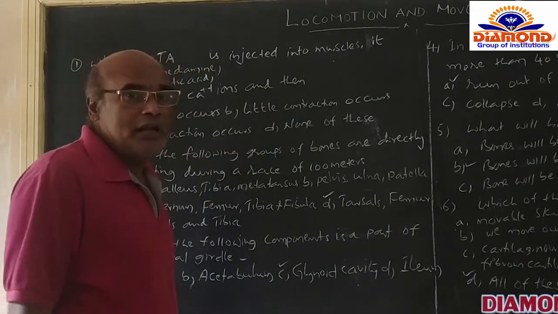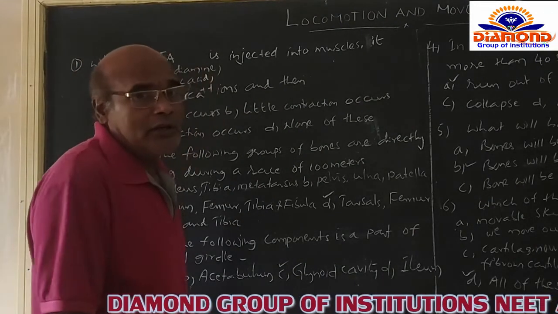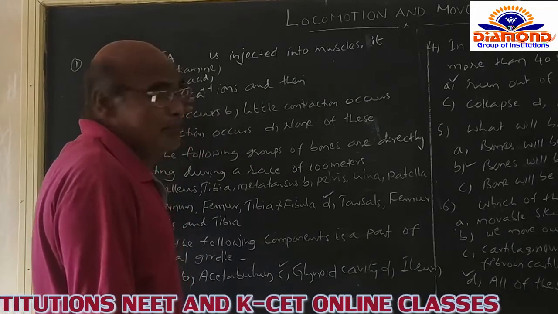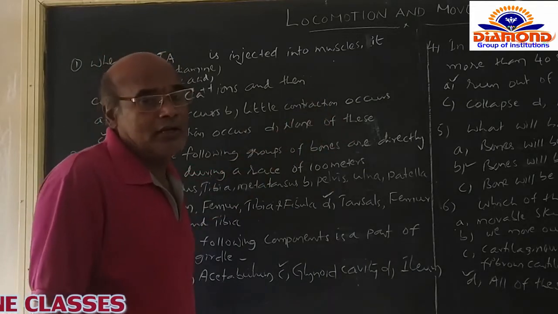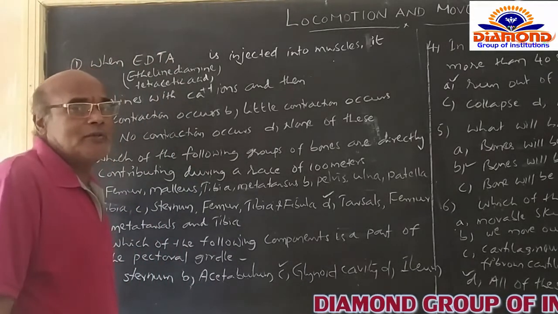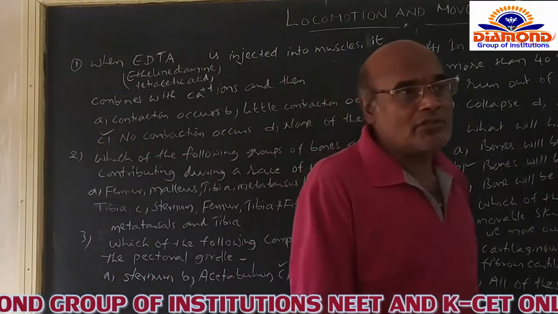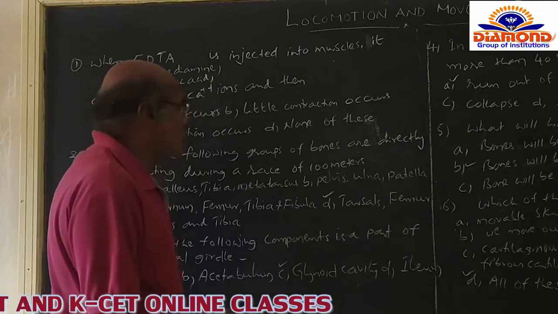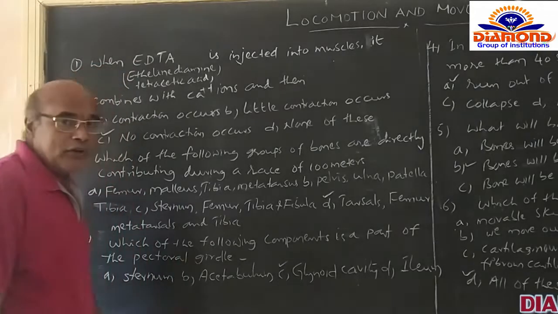Now the options are given like this. Option A, contraction occurs. No, the muscles never contract when EDTA is combined with the calcium of the muscles. Option B, little contraction occurs. No, there is no contraction at all. Option C, no contraction occurs. That is right. And D, none of these, which is not concerned with this. So I am opting for option C, because there is no contraction at all. After that we go for the next question.